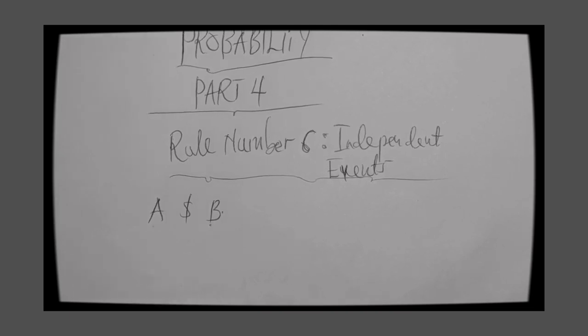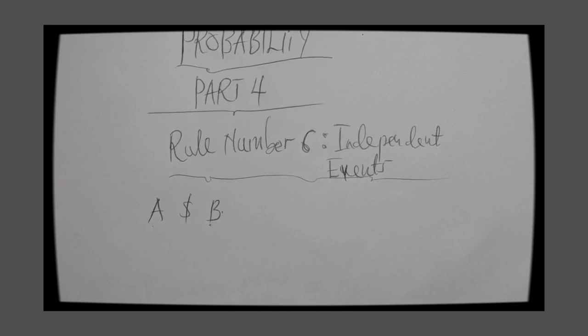And in that sense, since both occurrence or non-occurrence has no influence on the other, we can have the two events A and B occur at the same time, and they become independent events.